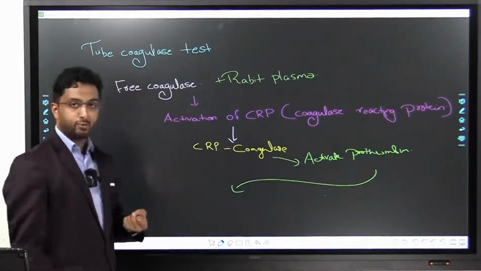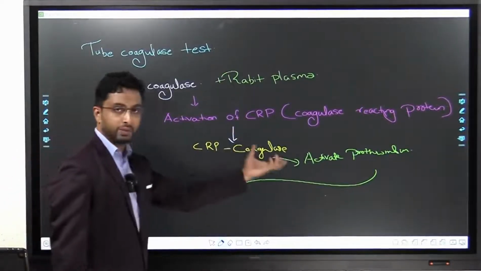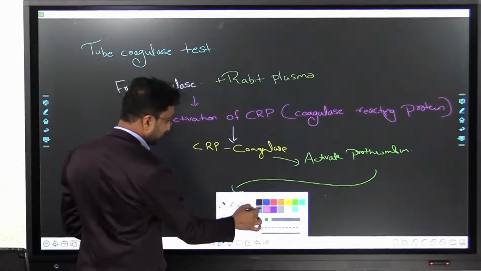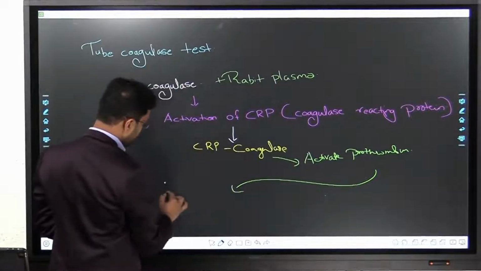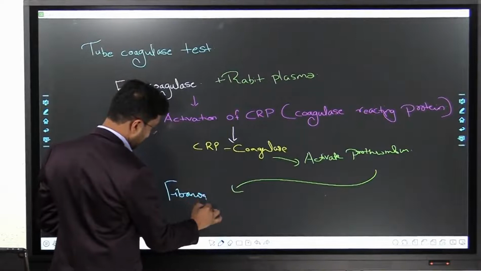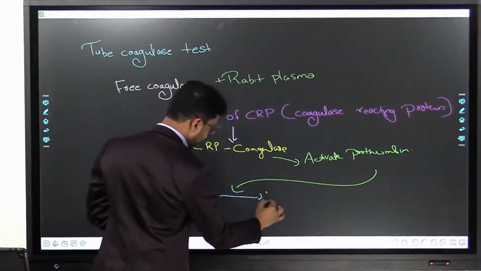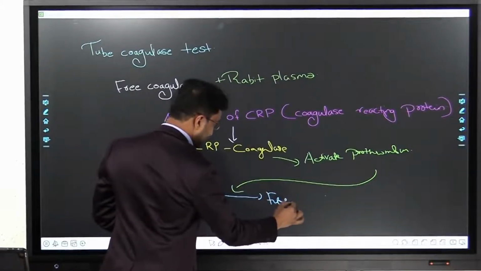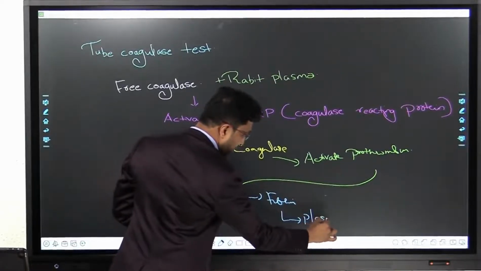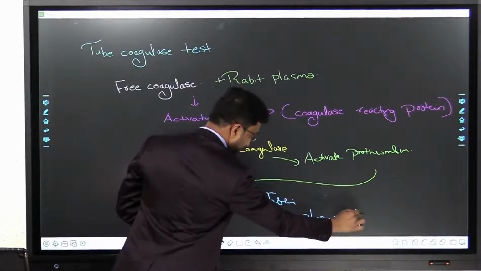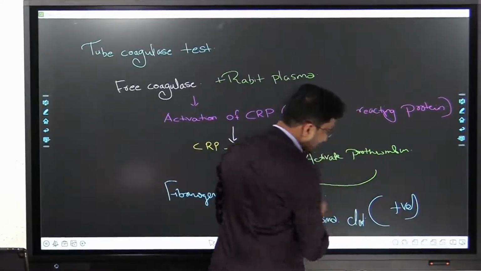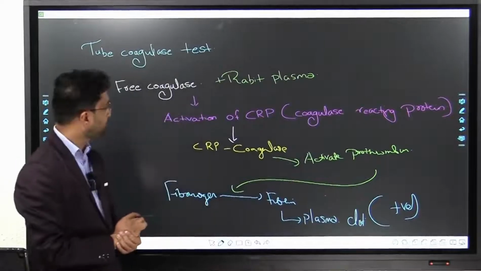coagulation occurs. What are the steps in coagulation? Prothrombin can convert fibrinogen to fibrin. And this is the plasma clot. This is known as a positive coagulase test. Plasma clot, that is positive. The test is positive. Now, how can you get a question here?